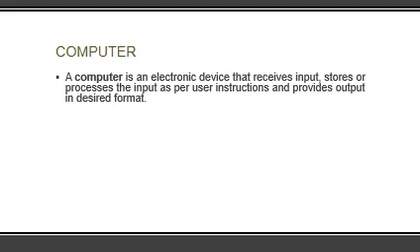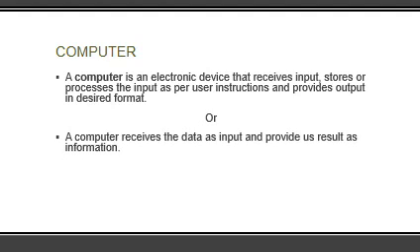As you all know, computer is an electronic machine that accepts the input, processes the input and gives us the result. Result can be either in soft copy or in hard copy according to our need. Or we can say that computer accepts the data and gives us information.